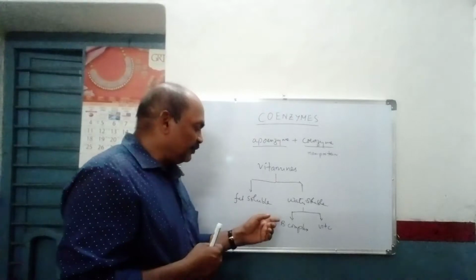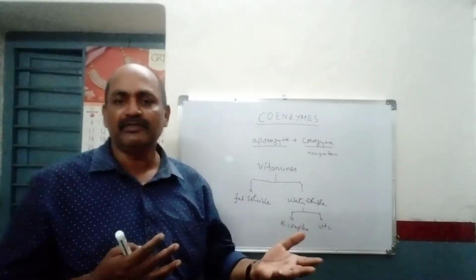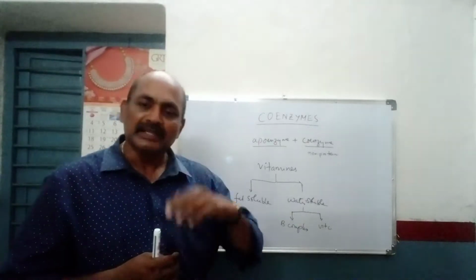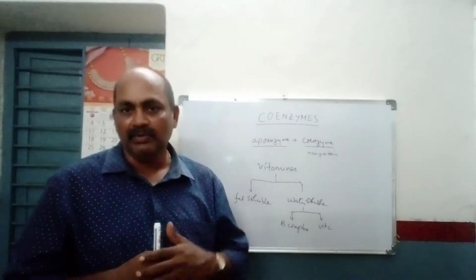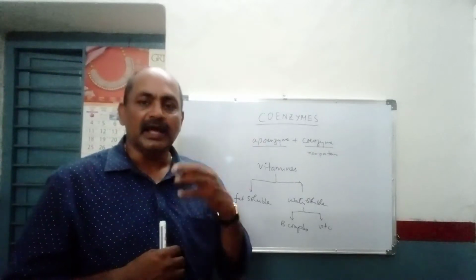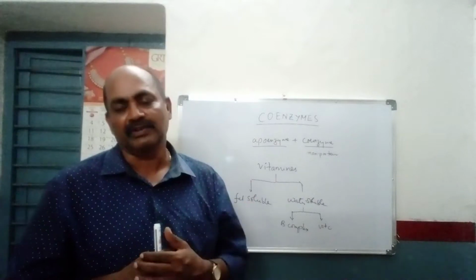Now, the coenzymes derived from the B complex vitamins: some are involved in metabolic activity, that is, in enzymes involved in metabolic functions, meaning energy producing functions.